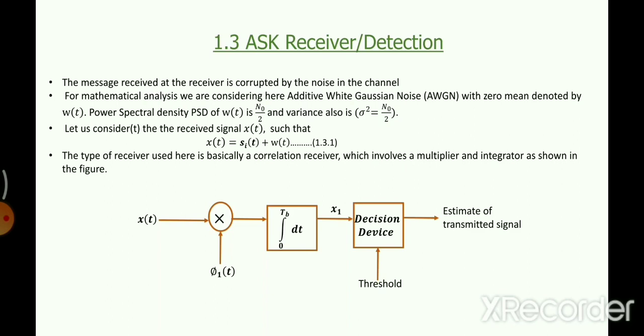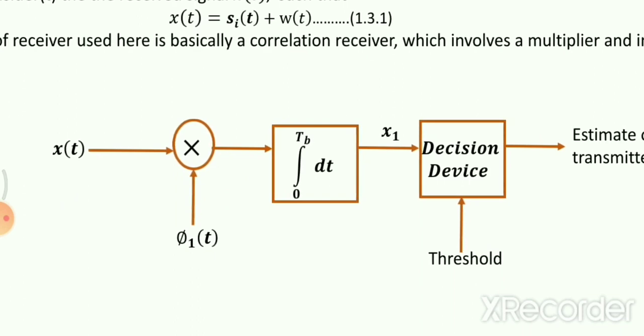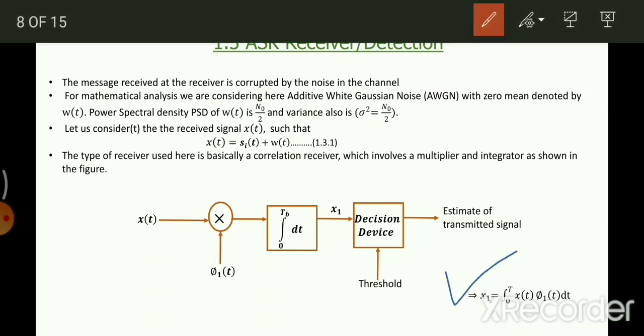We need to decide a certain threshold to make the decision. So how do we write x1? X1 is the product of x(t) with phi(t), and then it is integrated over this period. That is actually x1, a Gaussian random variable. So we can write it like this.